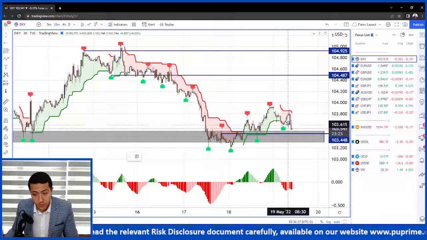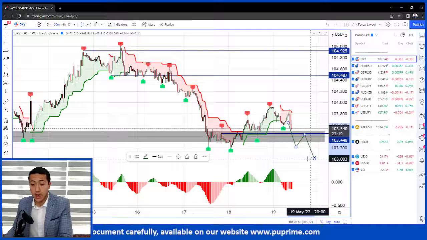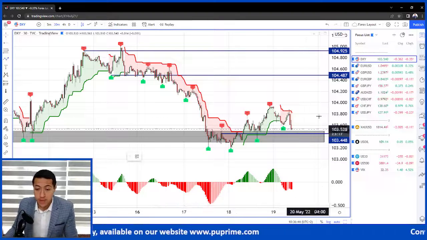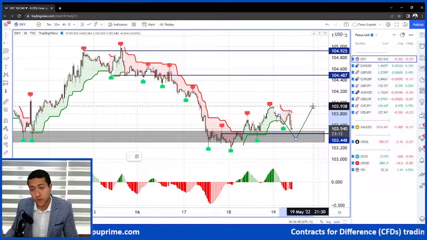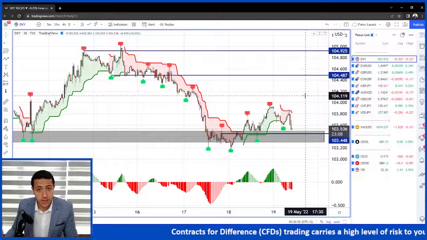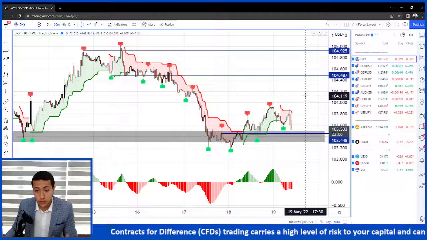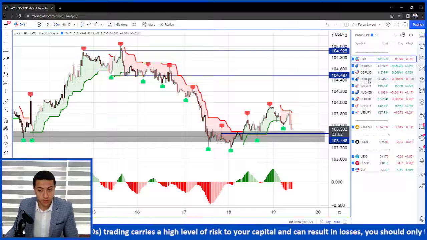However, if for the second time we find any bullish price action from here, we will be heading higher again. So the expected movement is either a break below to continue the movement to the downside, or a bullish price action from here to target again the levels of 104 and then 104.50. So the dollar index is basically sideways. The technical bias is neutral unless and until we see a break of the 103.40 level.